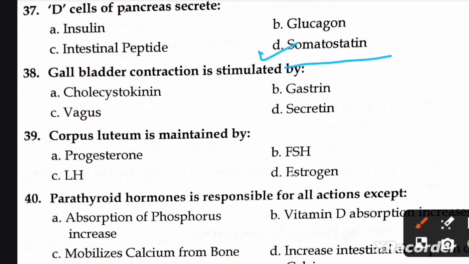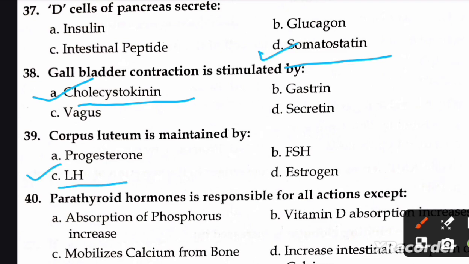D. somatostatin. Next question is, gallbladder contraction is stimulated by A. cholecystokinin, B. gastrin, C. vagus, and D. secretin. Right option is A. cholecystokinin. Next question is, corpus luteum is maintained by A. progesterone, B. FSH, C. LH, and D. estrogen. Right option is C.